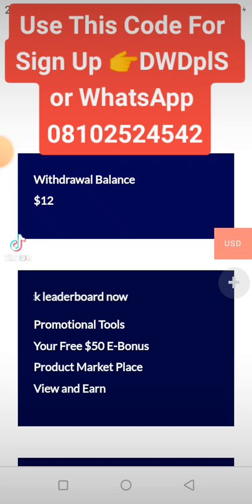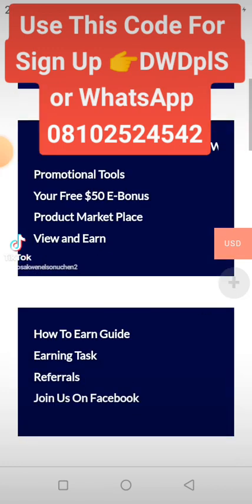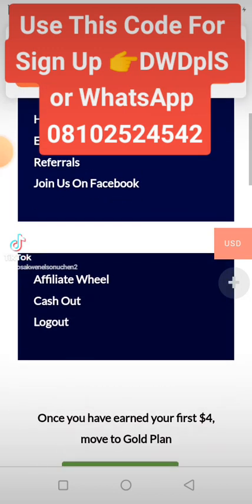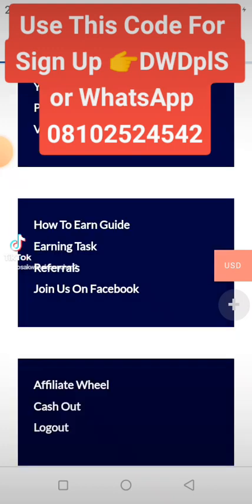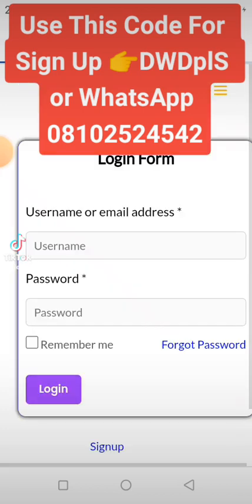So I'm going to walk you through step by step how you can sign up an account with Dollar For Us. Let me log out from my account so that I can show you how you can simply sign up accounts with Dollar For Us and start making money with this very platform, because this is 2024. You cannot stay without making money online for yourself.